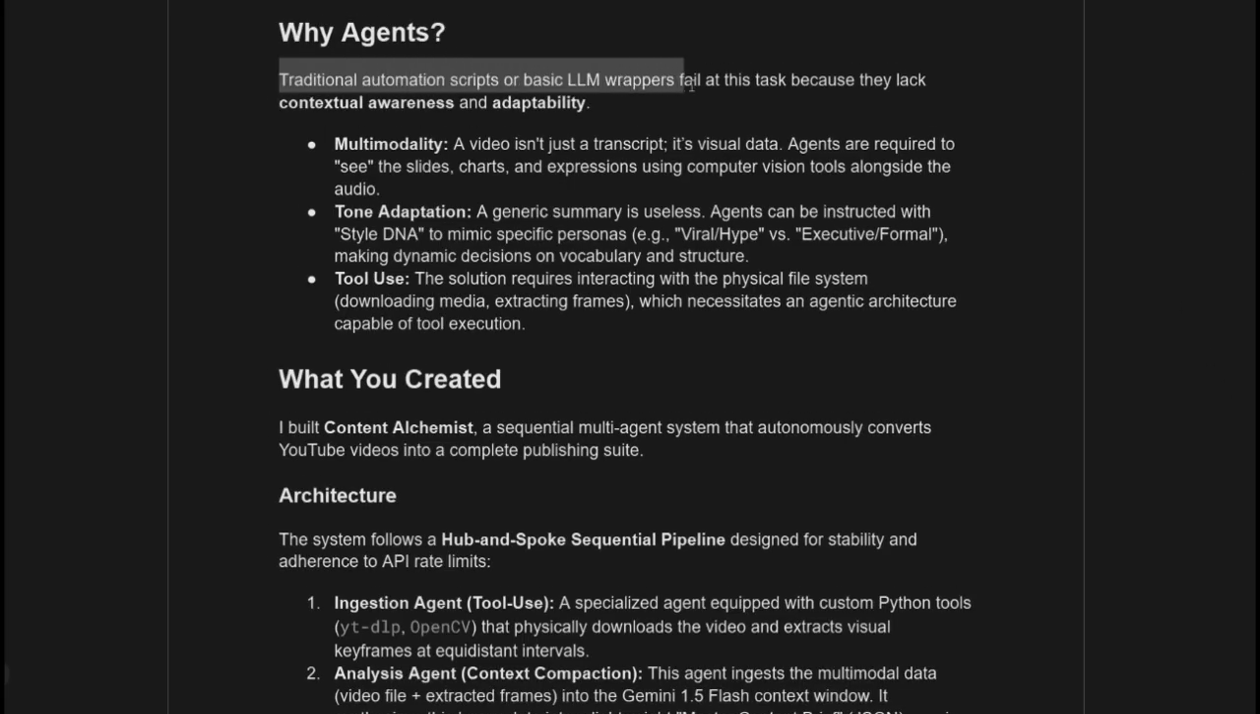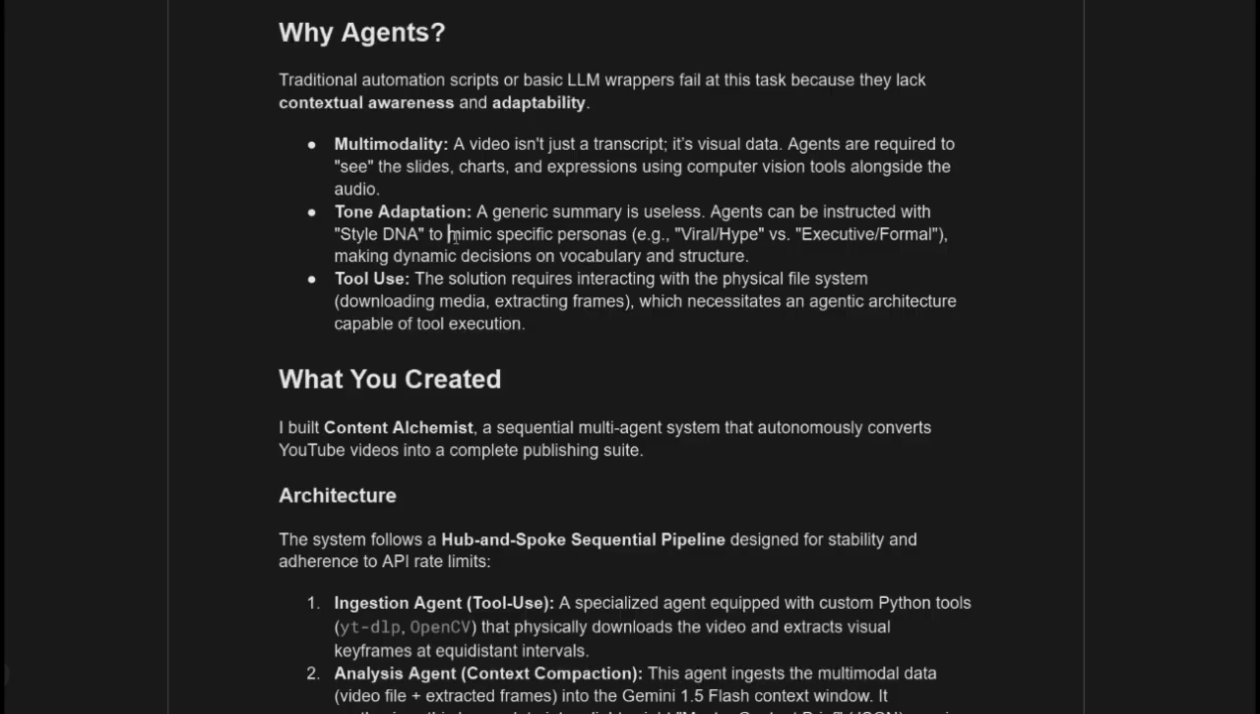So why have I chosen agents for this project? Traditional automation scripts or basic LLM wrappers fail at this task because they lack contextual awareness and adaptability. The project is built on three main features: multimodality, tone adaptation, and tool use. What multimodality means here is that a video isn't just a transcript, right? It's visual data. So agents are required to see the slides, charts, and expressions using computer vision tools alongside the audio as well.